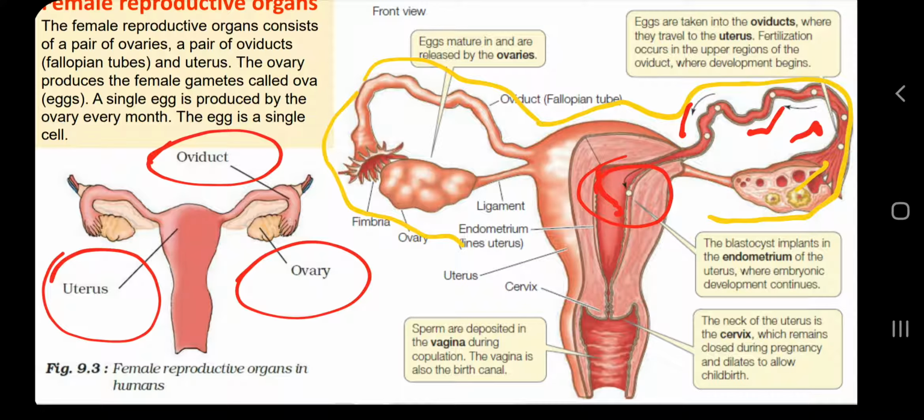When it goes into this tube and gets fertilized, it will get attached to the wall of the uterus. And once it is attached, the tiny human embryo will need a lot of nutrition, oxygen for breathing, antibodies for immunity and many more things. For providing those things, the human female reproductive system needs more blood, because in class 7 science we learned about the circulatory system of our body.